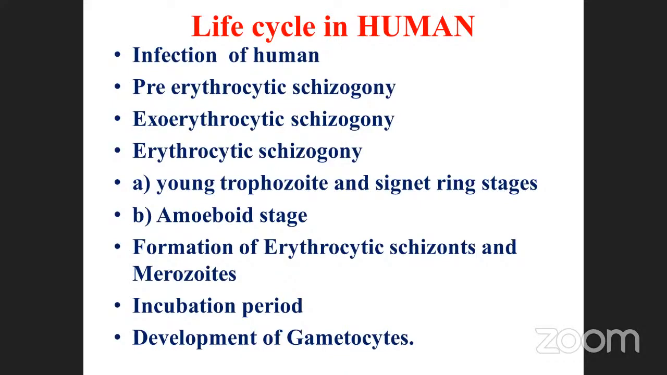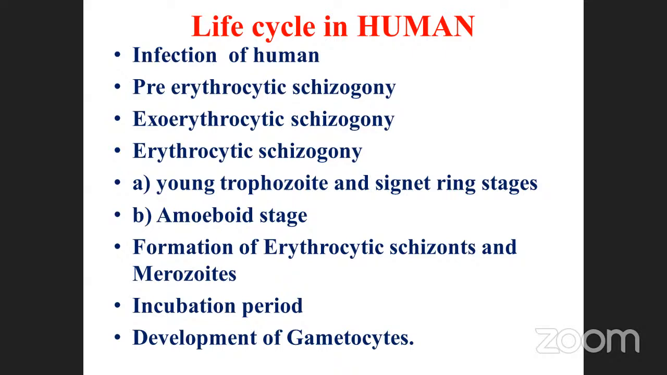Erythrocytic schizogony is the fourth one. See, they are having two divisions also. Erythrocytic schizogony is also two divisions. Young trophozoites and giant ring stage, amoeboid stage, and formation of erythrocytic schizont and also merozoites. Incubation period and development of the gametocyte is the last one.